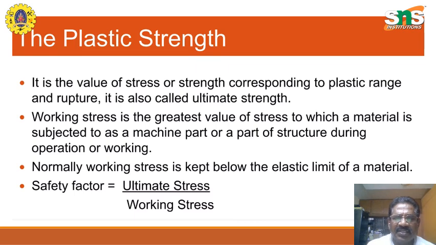Working stress is the greatest value of stress to which a material is subjected as a machine part or a part of a structure during operation or working. Normally, working stress is kept below the elastic limit of a material. The safety factor is the ratio of the ultimate stress to the working stress. It's generally a safety factor of two, so the working stress will be half.